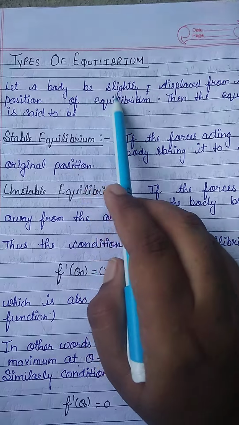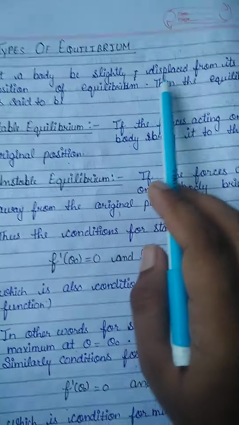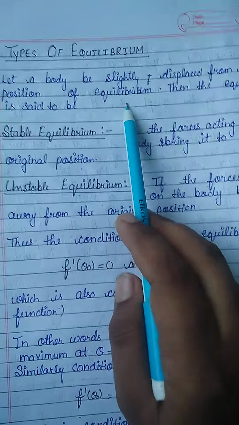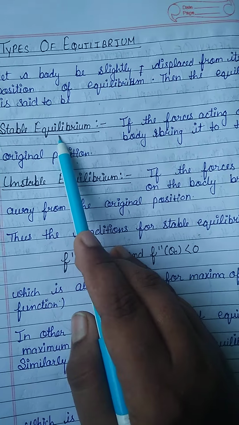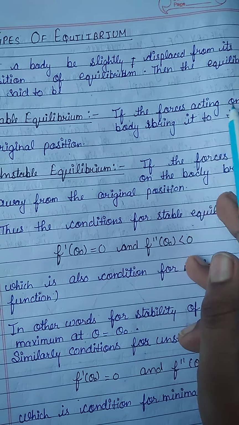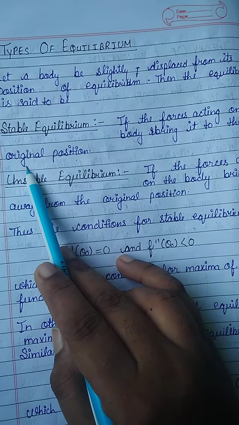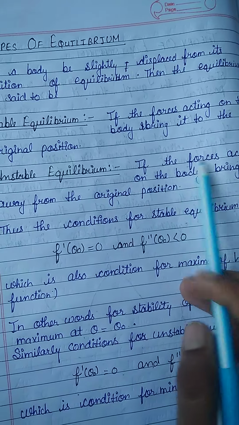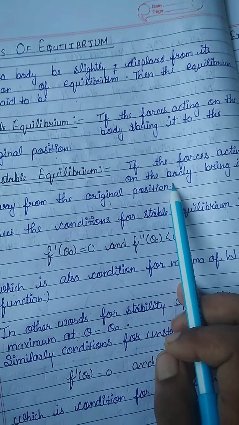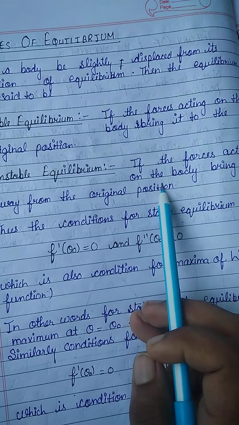Types of equilibrium. Let a body be slightly displaced from its position of equilibrium. If the forces acting on the body bring it back to the original position, then it is said to be stable equilibrium. And if the forces acting on the body take it away from the original position, then it is said to be unstable equilibrium.